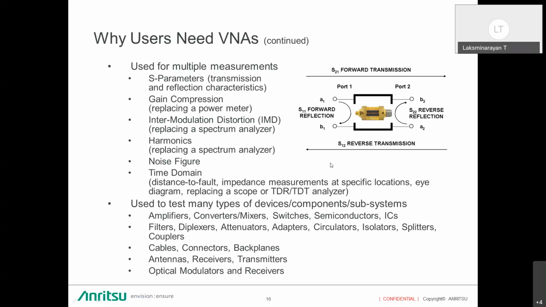As I previously told, time domain is used to measure the distance to fault and impedance measurements at specific locations. And in advanced time domain, you can measure the eye diagram and TDR, the differential parameters. It is also used to test many types of devices like amplifiers, mixers, switches, and cables, some of the passive and active devices.